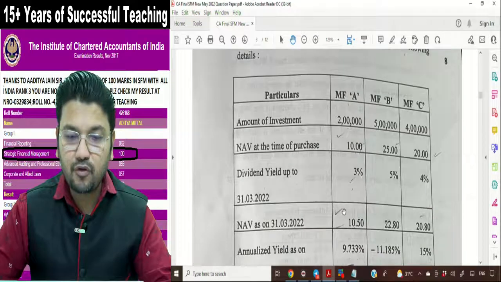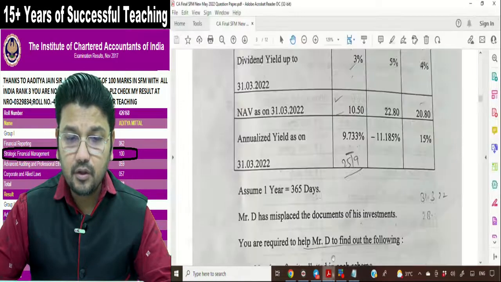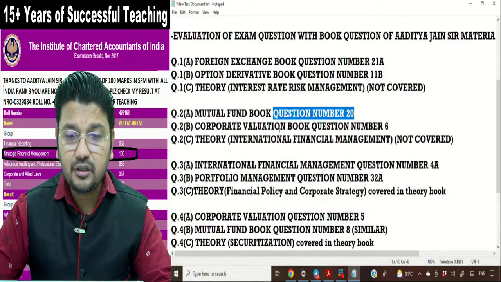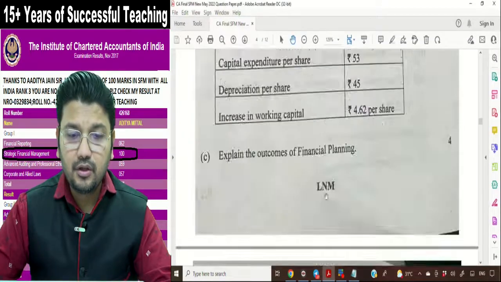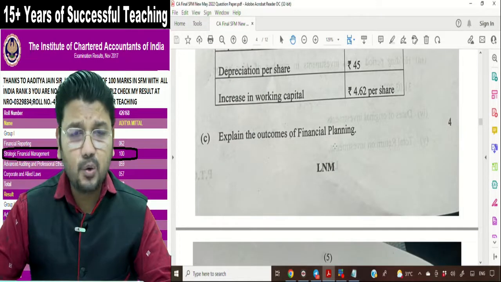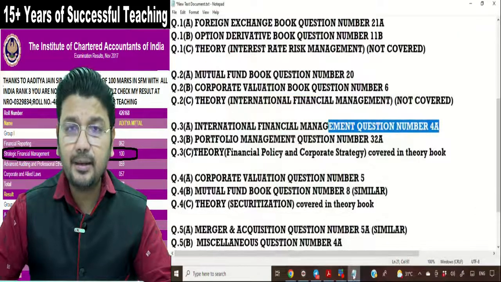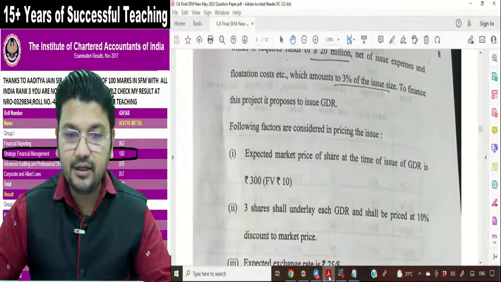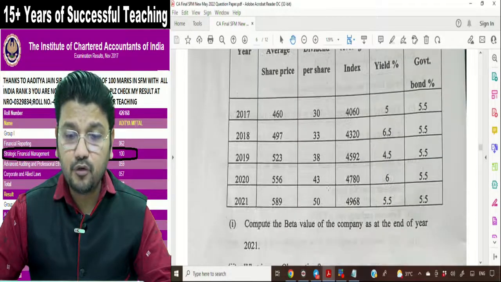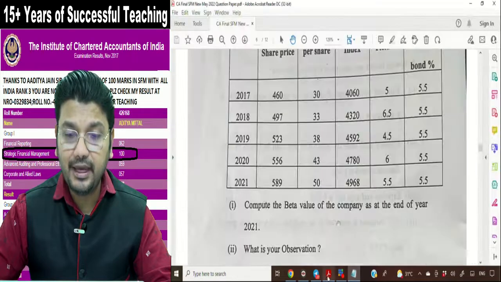Question number 2A is from mutual fund. The question number in our material is question number 20. Question number 2B is from corporate valuation. The question number is 6. Part C is from our important theory, outcomes of financial planning. It is covered in our class. 3A is GDR, ADR. The same question is covered in our international financial management. No problem at all. Question number 3B is from the portfolio management chapter, calculation of beta. The same question you can find in question number 32A.